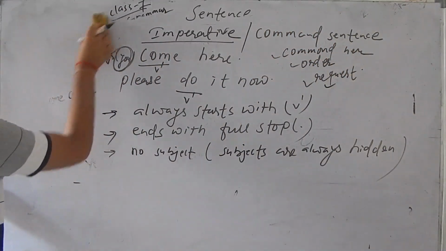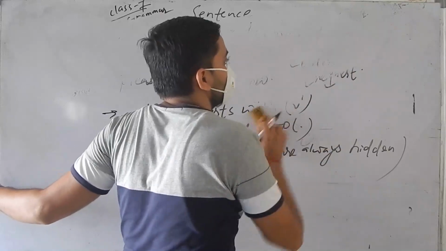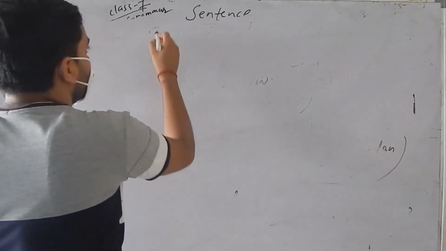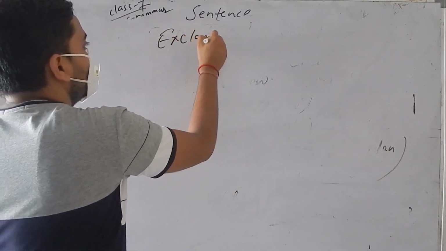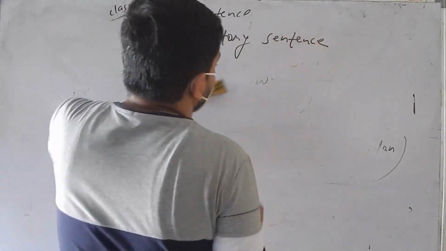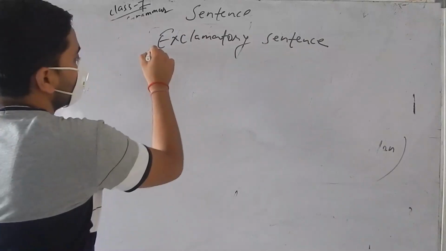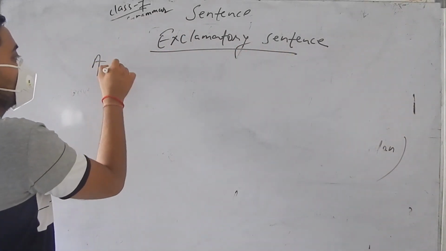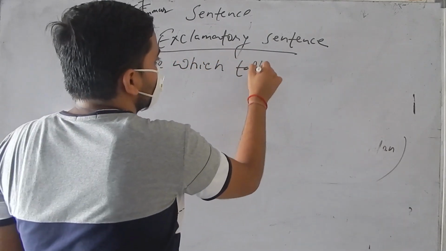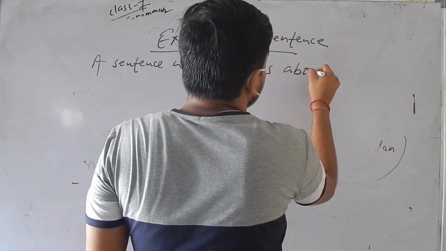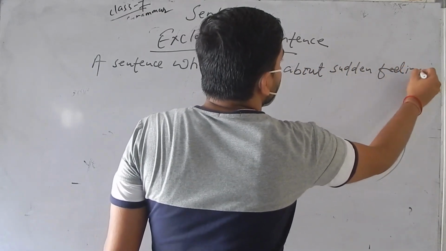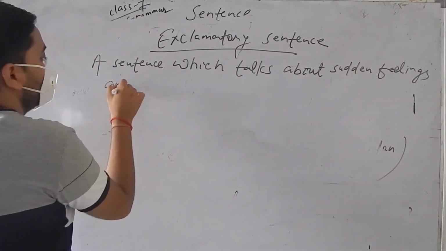And the last one is now exclamatory sentence. Okay. So exclamatory sentence, a sentence which talks about certain feelings and emotions.